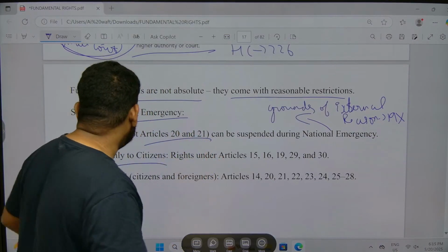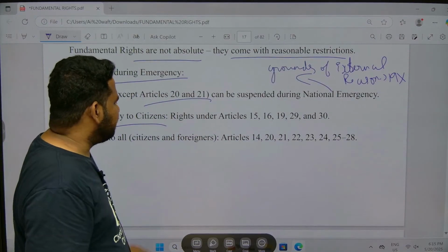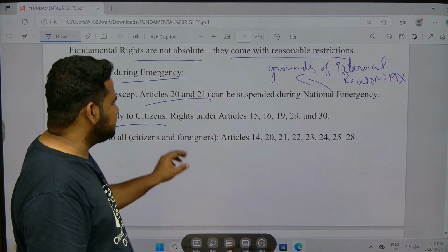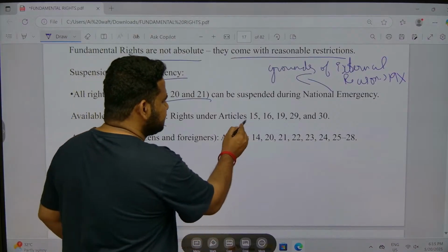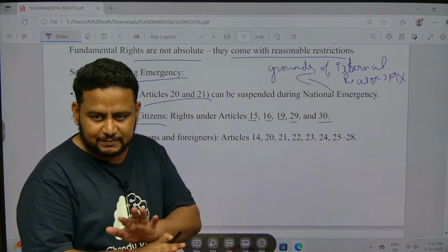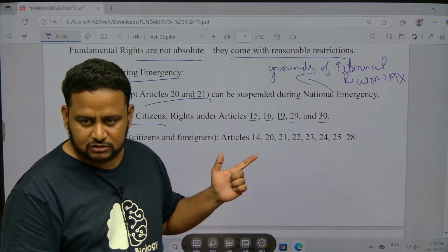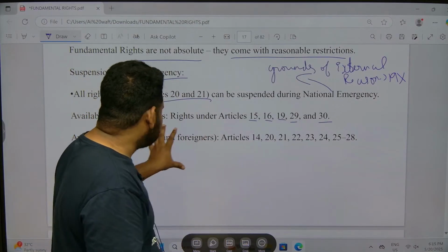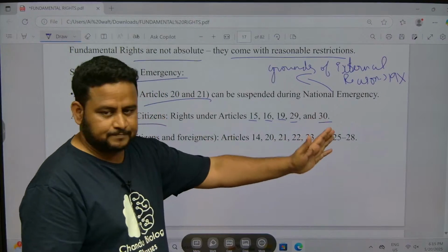Okay, next thing is, I already told you, fundamental rights available only to citizens. That is, these fundamental rights: 15, 16, 19, 20, 29 and 30. These fundamental rights are not available to foreigners. They are available only to citizens. The others are available to all citizens and foreigners.